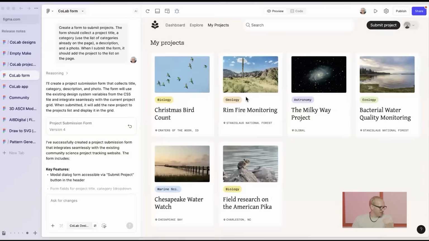If I were to share this link with Miggi right now, he wouldn't see these projects. It's all sample data. This is great if you want to do a front-end prototype. But what if I actually want to publish this live so anyone in the community can use it? With Make's Supabase integration, I can do just that.